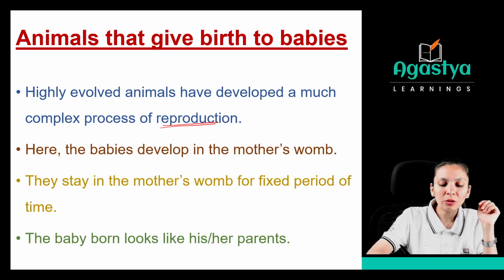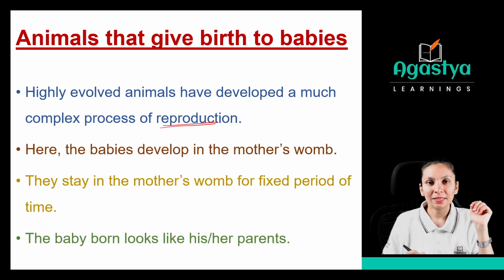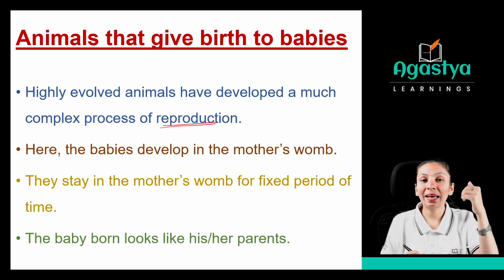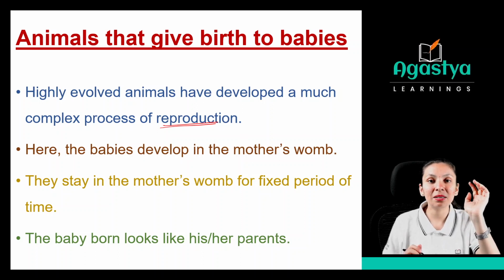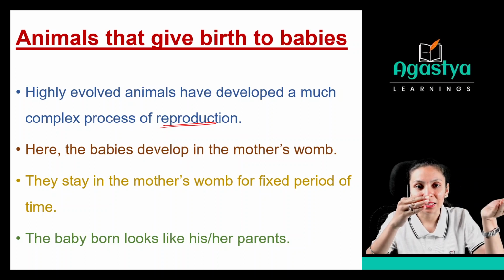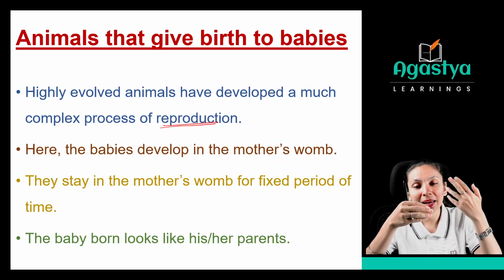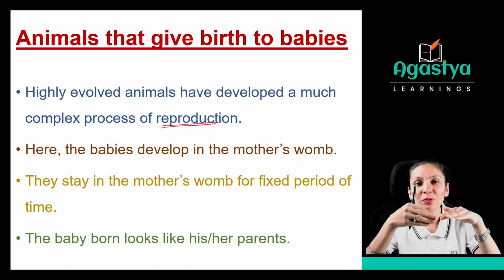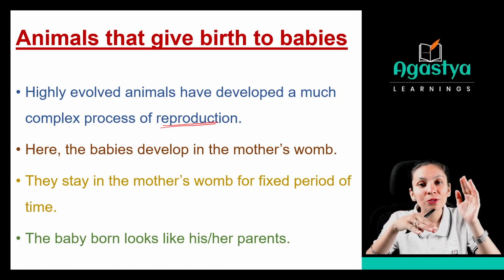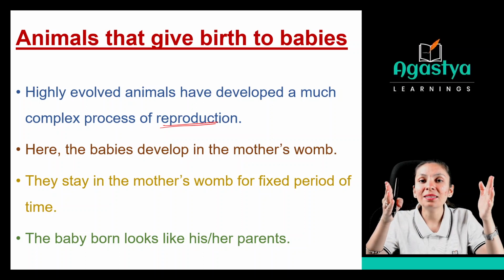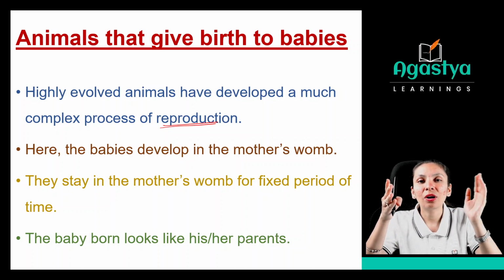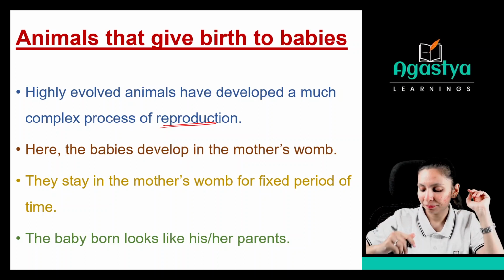The baby born looks like his or her parents. As we have seen in egg laying animals, a chick looks like a chicken, a horse looks like a horse, a cat looks like a cat, a cow looks like a cow. Just like that, all the animals look like their parents. Clear?